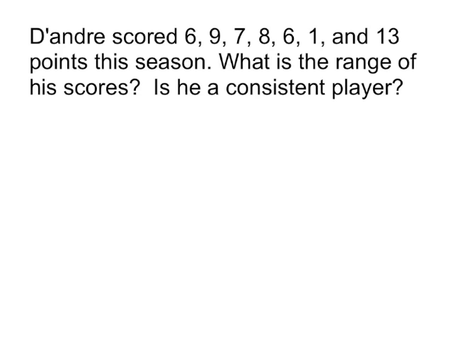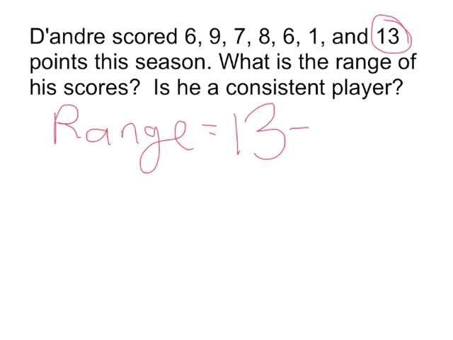We're starting off with range, and range is going to be equal to the largest number, which is 13, minus the smallest number, which is 1. And so we get a range of 12. This is how spread out his scores are. So he scored all the way from a high of 13 all the way down to a low of 1.